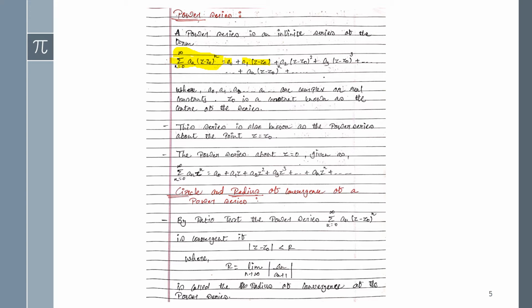z0 is a constant, which is known as the center of the series. So z0 will be the center, that is, here it will be given any kind of point z0. So that z0 will be your given point, and it may be in the form of 2, 3 or 0, etc. It depends on the equation. So this series is known as the power series about the point z equals z0,